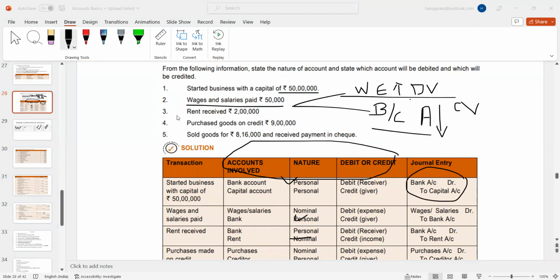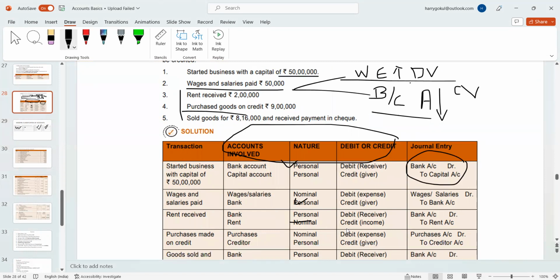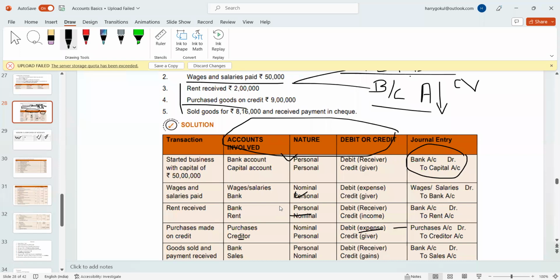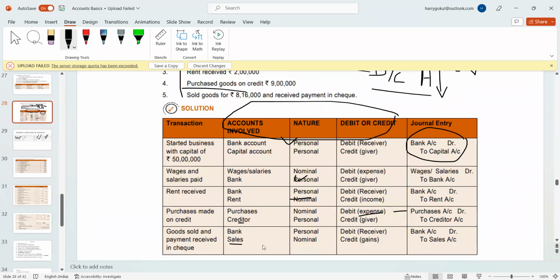Okay, do I need to explain these three? Purchase is an expense, increasing in nature. So purchase is an expense increased, so debit. And the creditor is a liability to me. Liability increased, so I have credited. At the same time, I made sales, which is income. Increase in income, I need to credit.